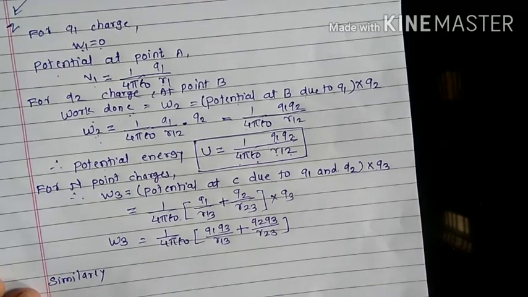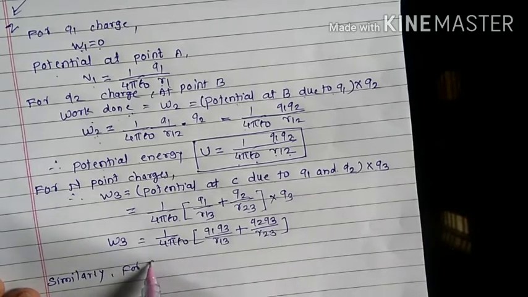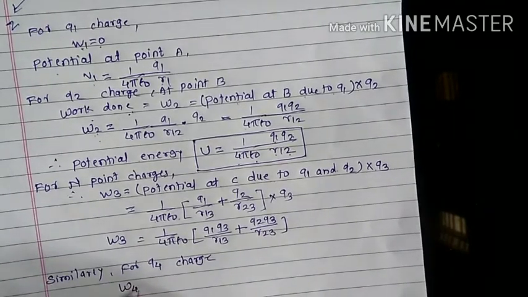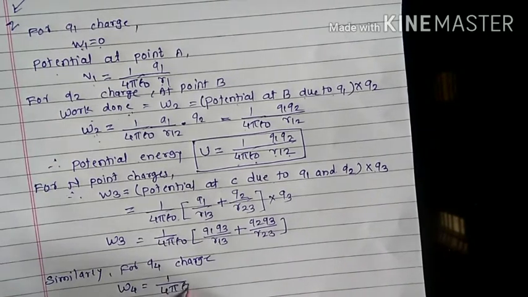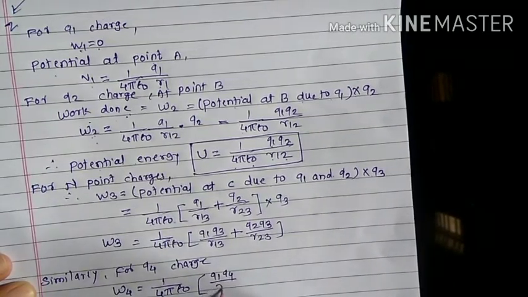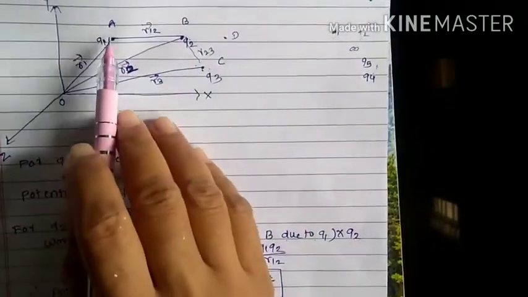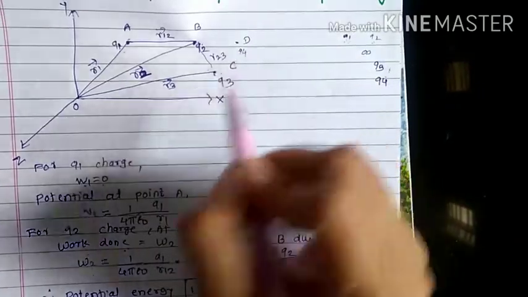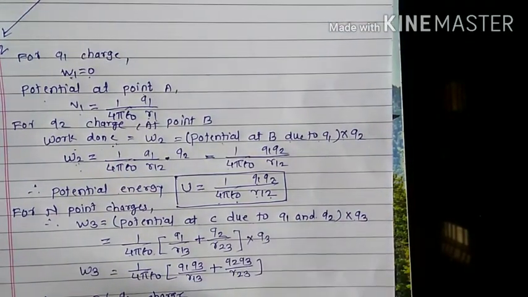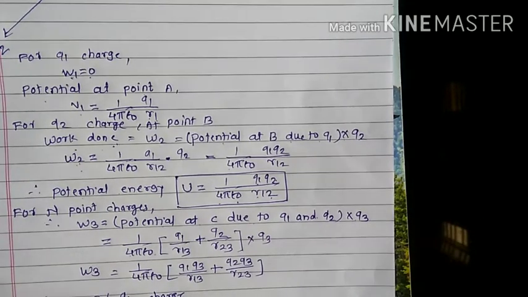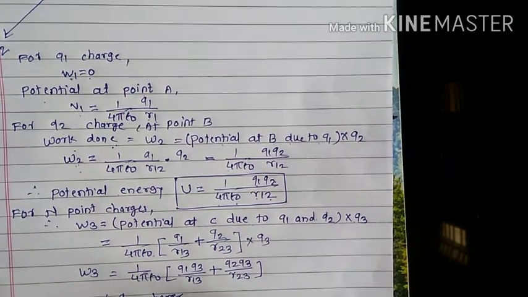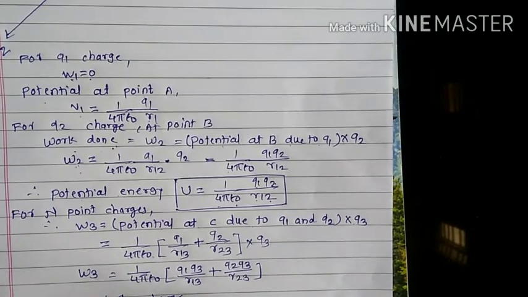Then we can write for Q4 charge, work done written as 1 upon 4 pi epsilon naught, and in a bracket Q1 Q4 upon R14, the distance between this A and D, Q1 and Q4, plus Q2 Q4 divided by R24, the distance between second and fourth charge, plus Q3 Q4 upon R34, the distance between third and fourth charge.